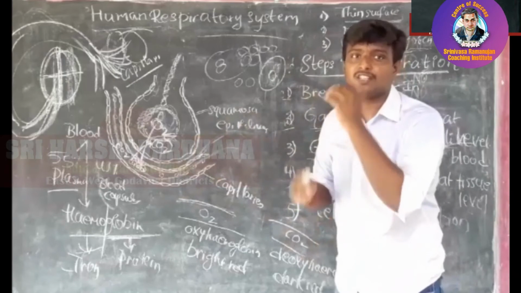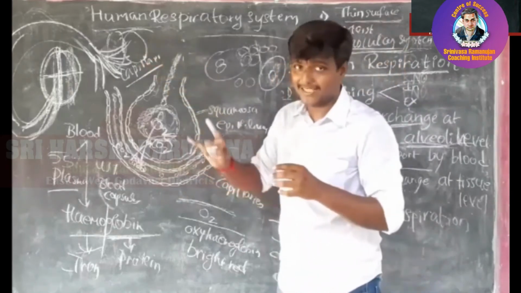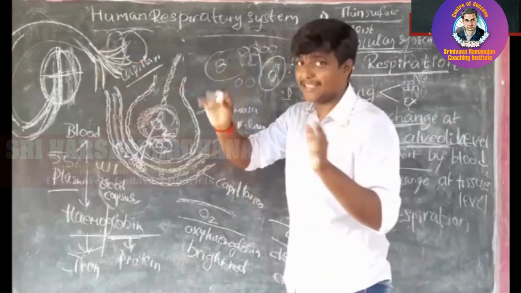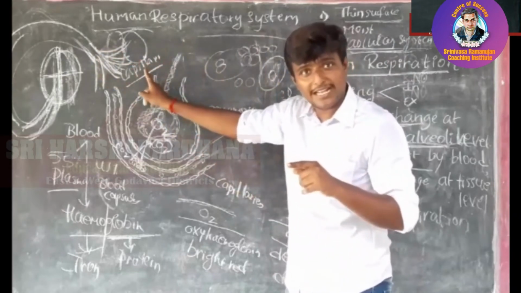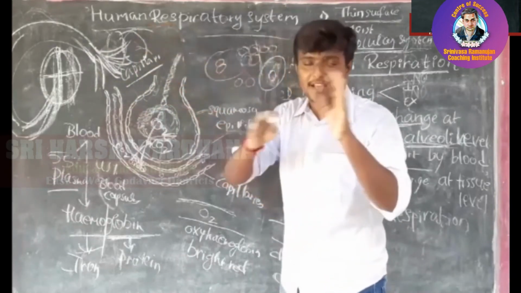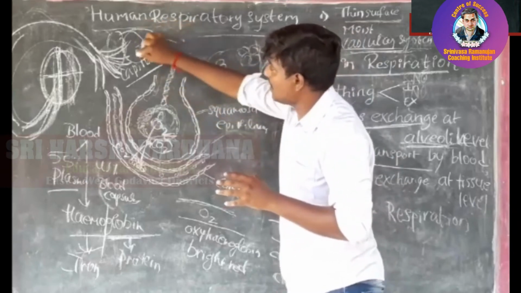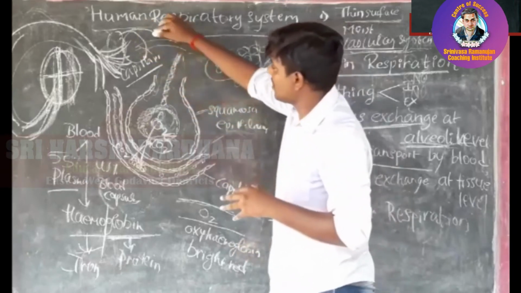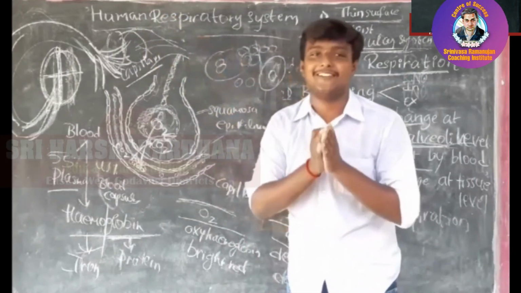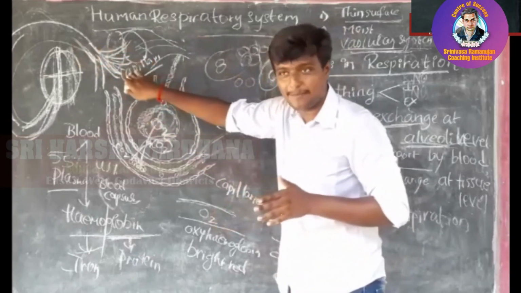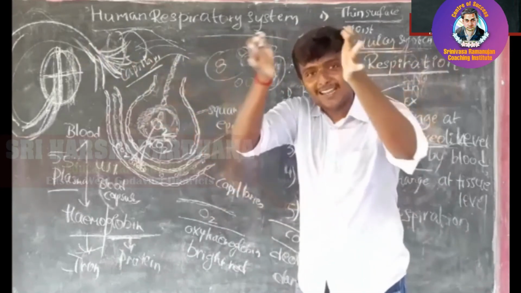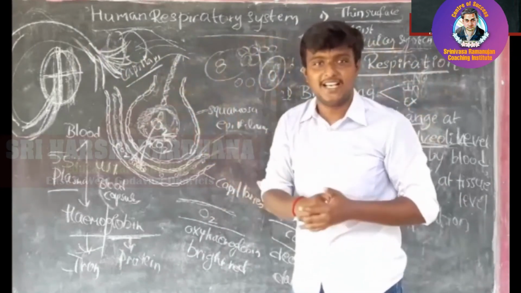When the capillaries come outside, there are so many capillaries in the alveoli. Why? You already know that this blood vessel will be divided into so many capillaries and each and every capillary will go to every alveolus. So when the capillaries have served every alveolus, all these capillaries come outside. After all these capillaries come outside, they are again joined together and formed as a blood vessel. Again these blood capillaries, when coming outside, are all joined and form one blood vessel.